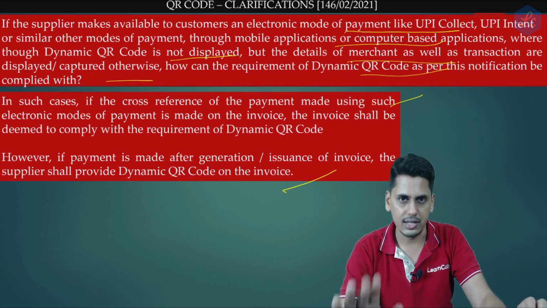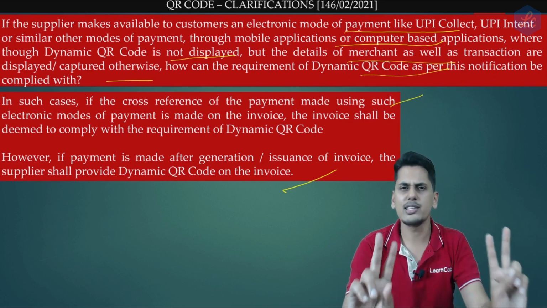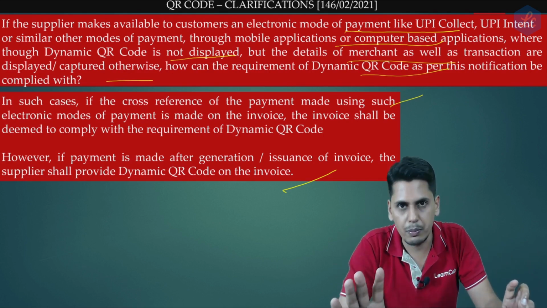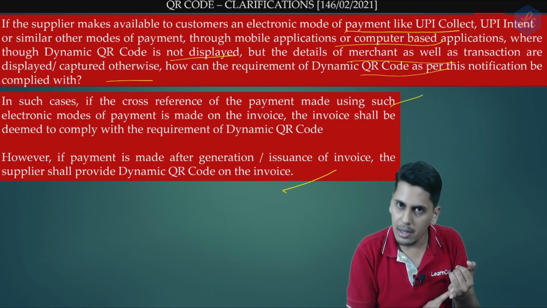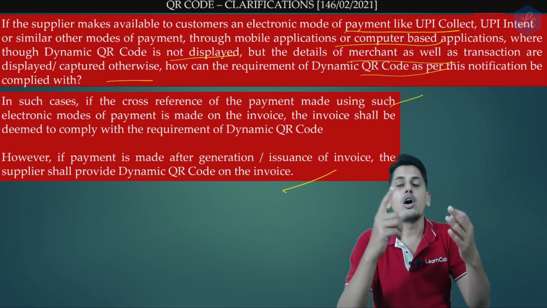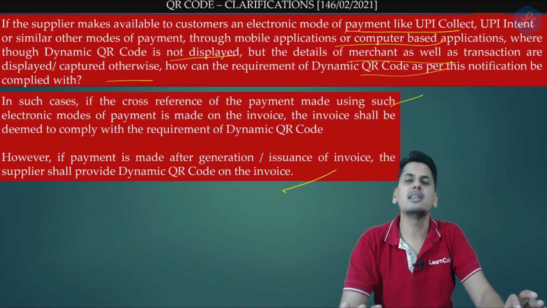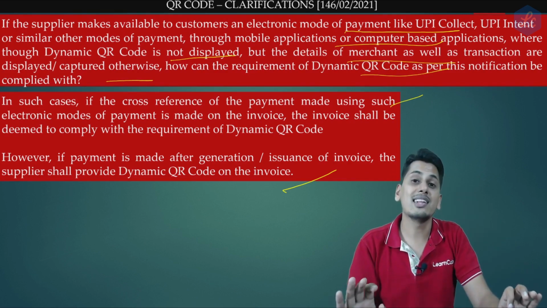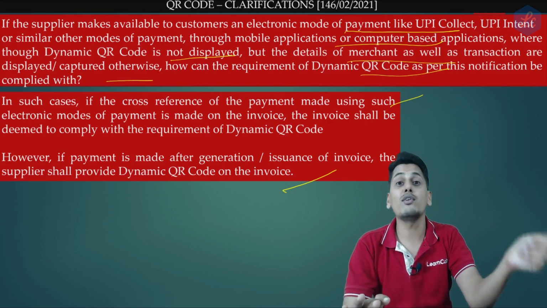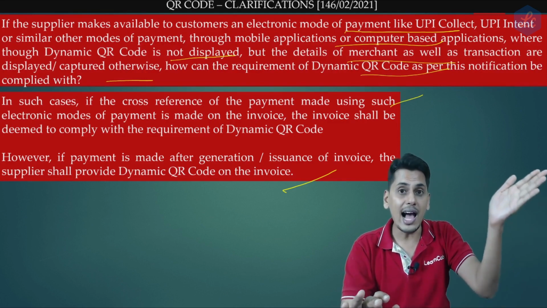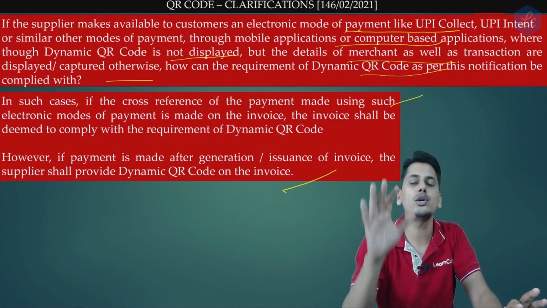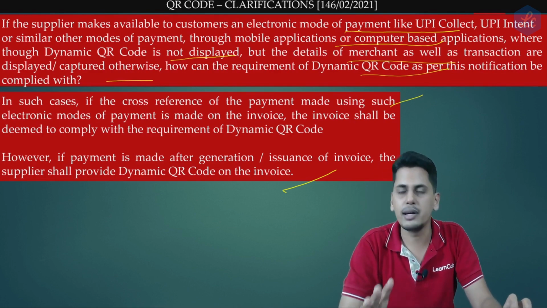The crux of the discussion is, in case of a prepaid invoice, it is only a two-line discussion. In case of a prepaid invoice, first payment is made, then invoice is going to be printed. Whether dynamic QR code is made available or not, whether payment is coming through electronic modes or not, in case of prepaid invoices, having the reference number of the invoice is a valid compliance of dynamic QR code. However, if the invoice is postpaid, which means that only after invoice is issued to the buyer the payment is going to be made, in those cases it is mandatory to have a dynamic QR code printed on the invoice.